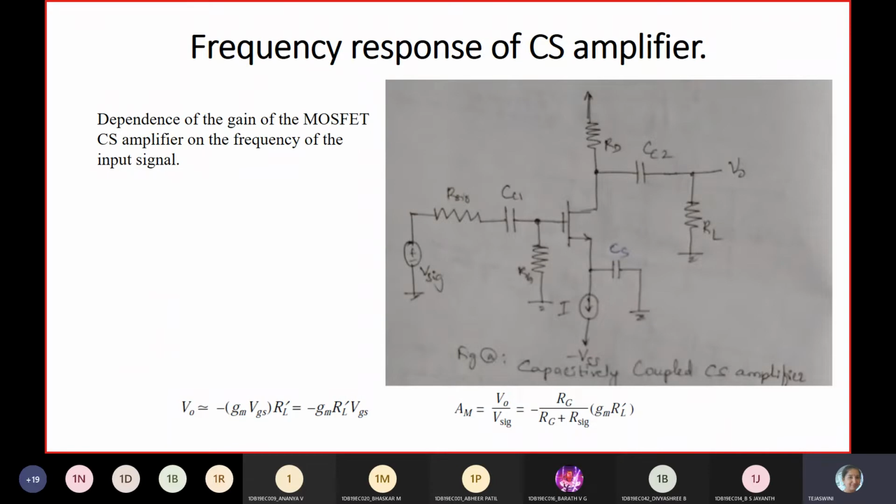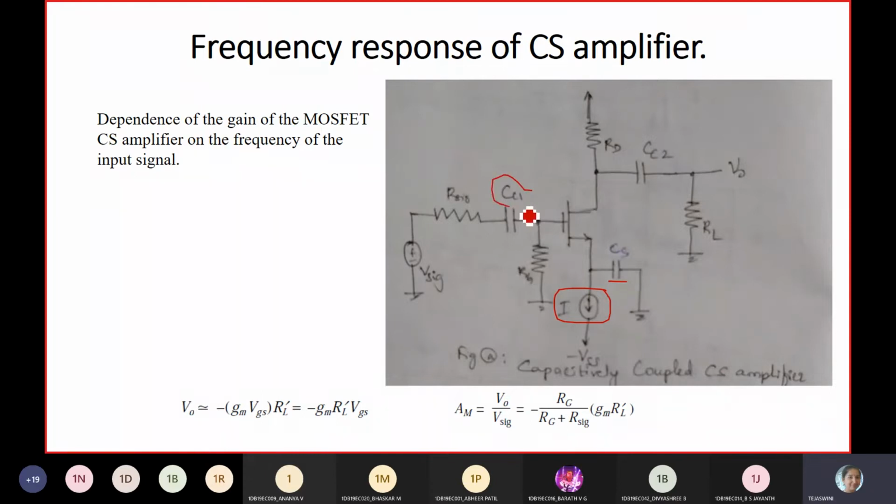The diagram you can observe here is taken as a common source amplifier. While studying, coupling capacitors are used in AC amplifiers. This is a common source amplifier, but we have included a current source with a bypass capacitor CS.